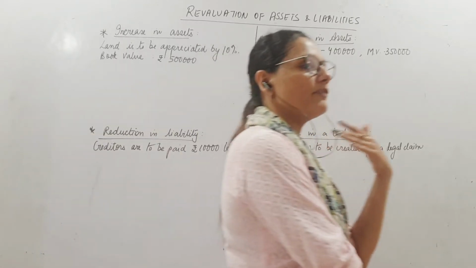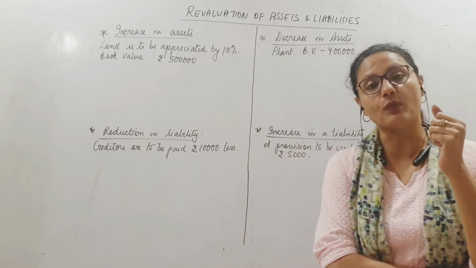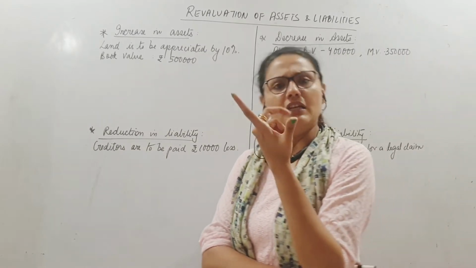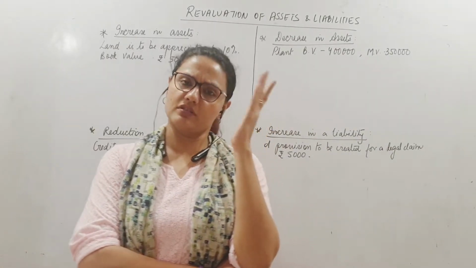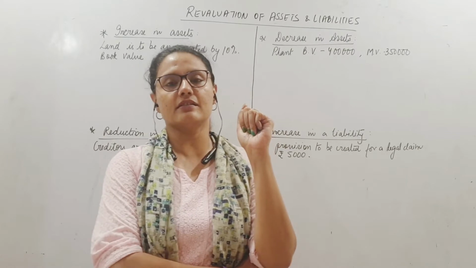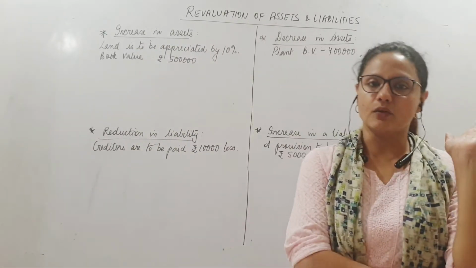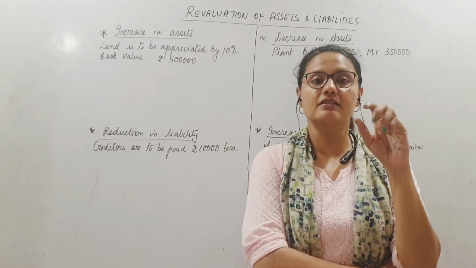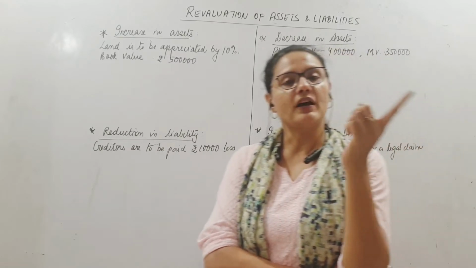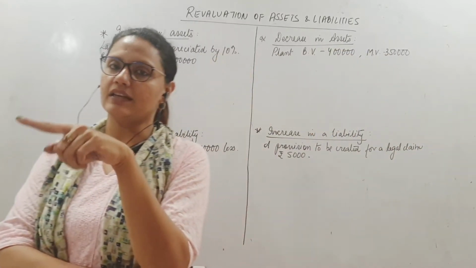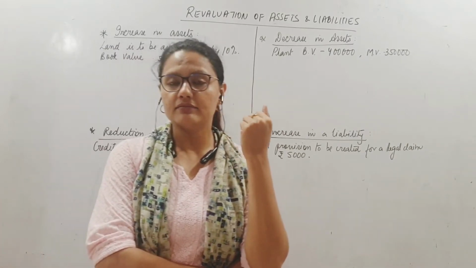Now, at the time of admission, we do have to reassess and revalue the assets. Why? Why do we need to revalue? Imagine that the old partners have been maintaining the books right from the last 10 years. Now the new partner is coming in. Whatever assets and liabilities are there, they are showing the old figures, not the fresh values on the date of admission, right? So now the new partner will be having a share in all those assets and liabilities. Based on that, he will bring his capital, isn't it?